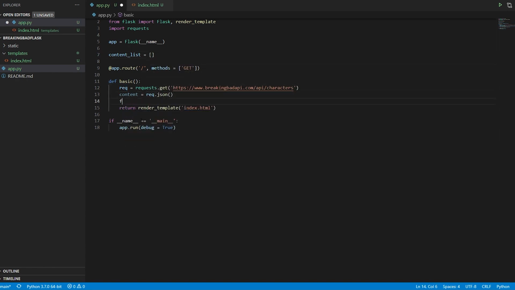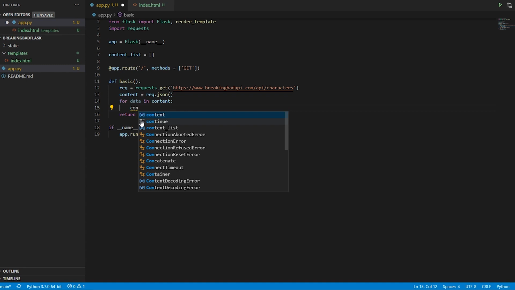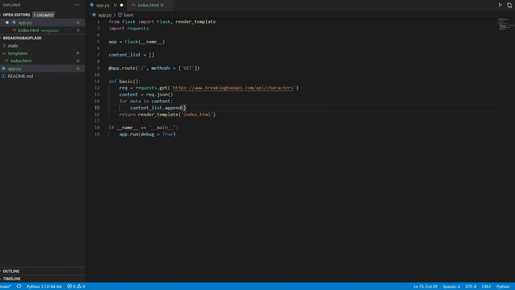Now I'm going to iterate through this. So I'll say for data, that is the name of the variable, for data in content. This content has my JSON. So now I'll say content list.append and I'll say data. This gives me my data in a very cool format, in the form of a list, practically speaking.